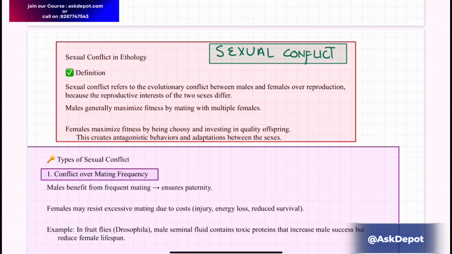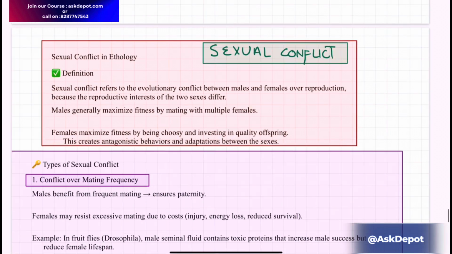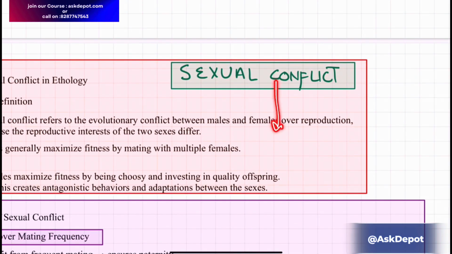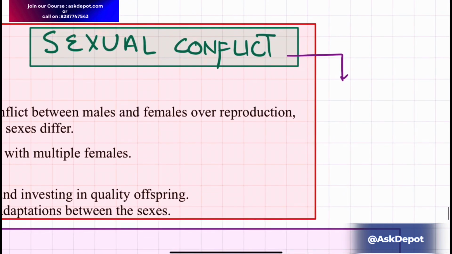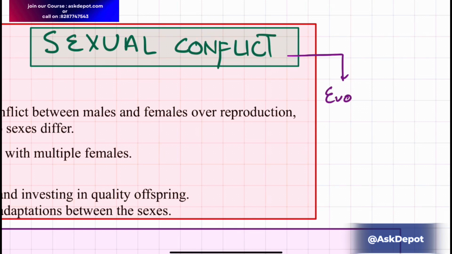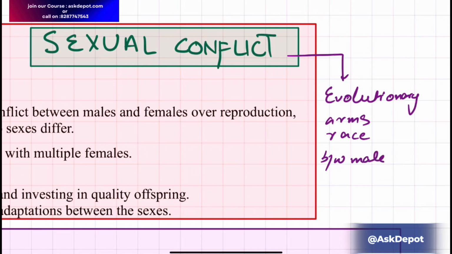These are different types of sexual conflict, and this is why they arise. Simply, when we think about evolution, you can consider sexual conflict as an evolutionary arms race between male and female.